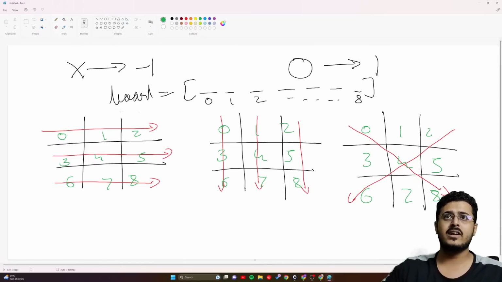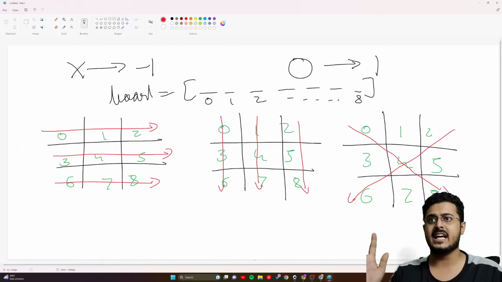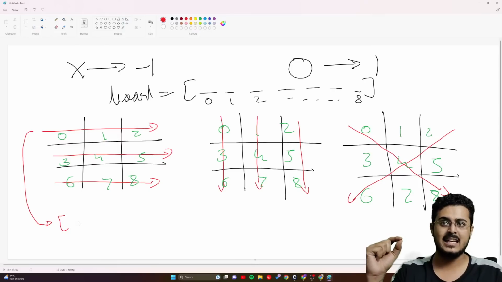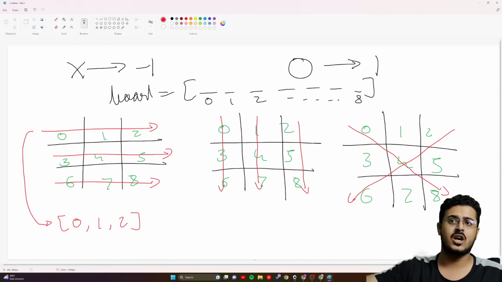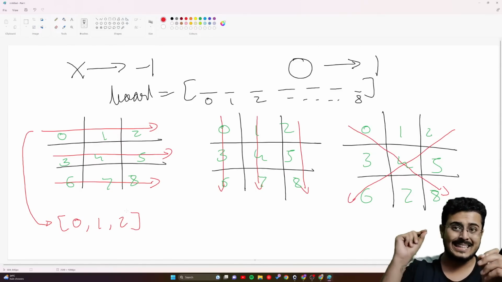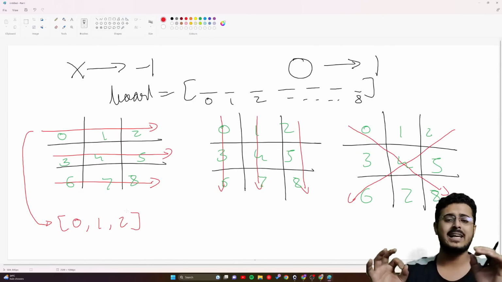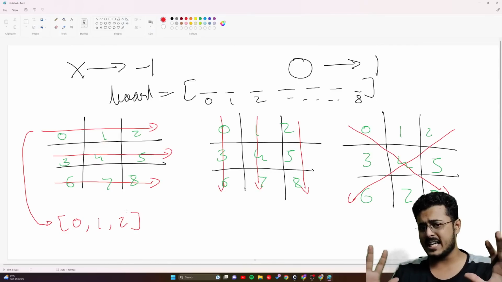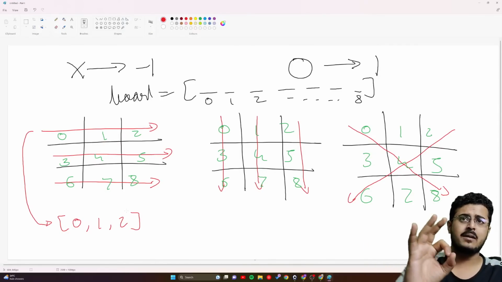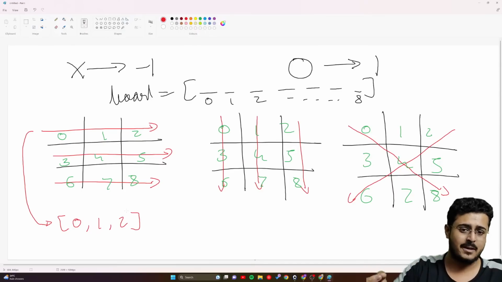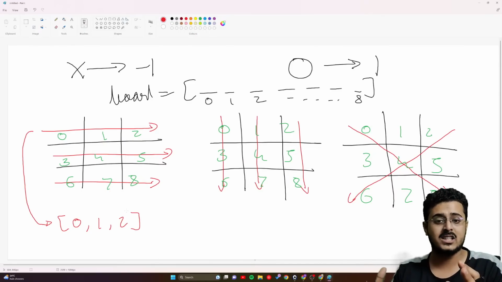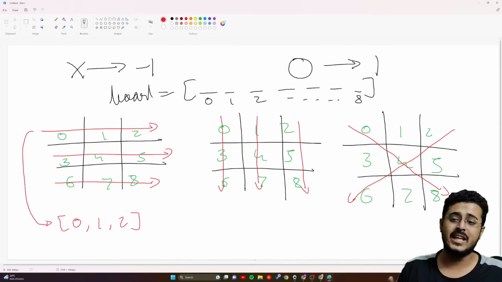For example, if we take up this first row, can it be represented by a particular list of 0, 1 and 2? That if all the numbers present at these indexes are the same, then somebody has won. Can we do that, guys? Please let me know. If all the numbers present in our board list itself are of the same type, all of them are 1s, all of them are -1, and it shouldn't be equal to 0,